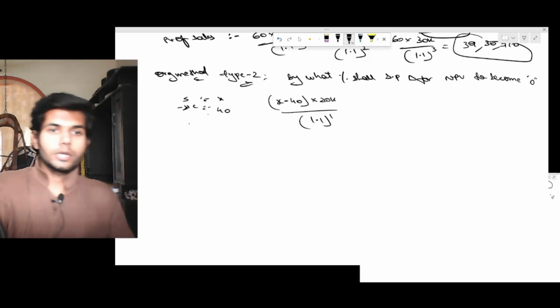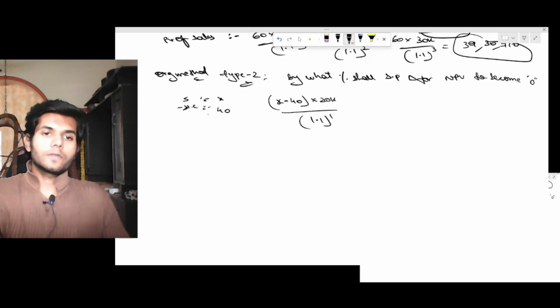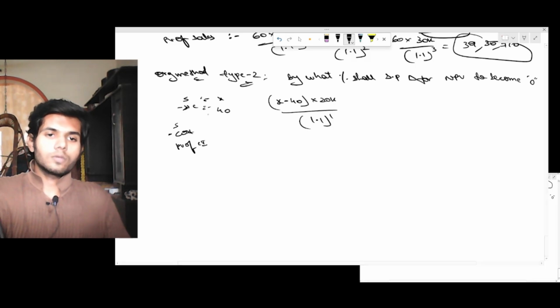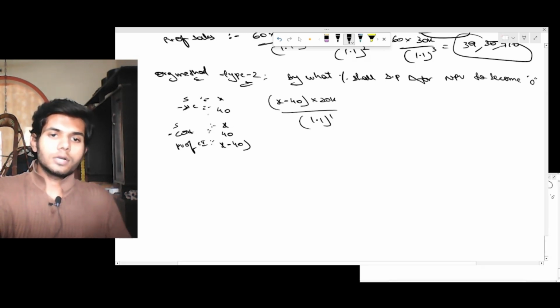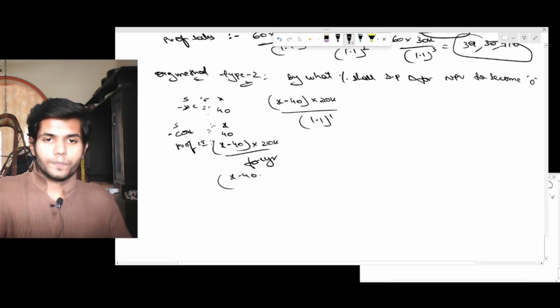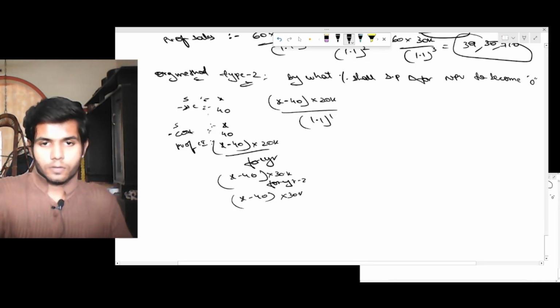Sales minus total cost equals cash inflow. This is for year 1; take the same for year 2, X minus 40 into 30,000, and for year 3 too.